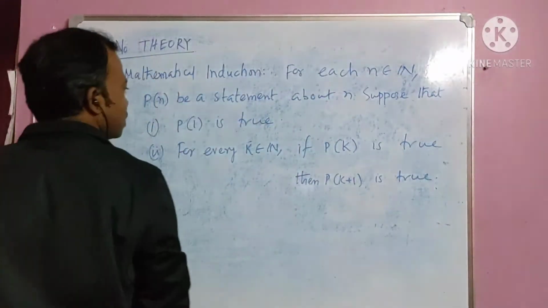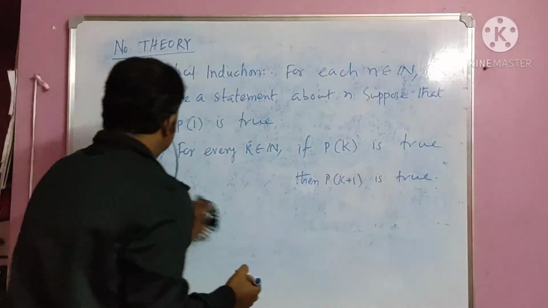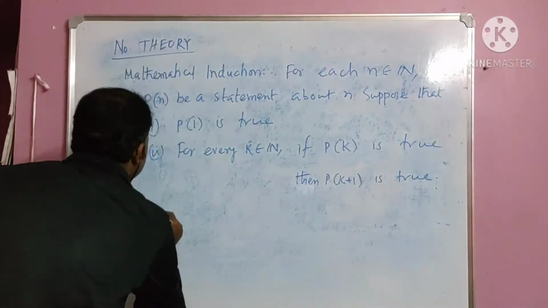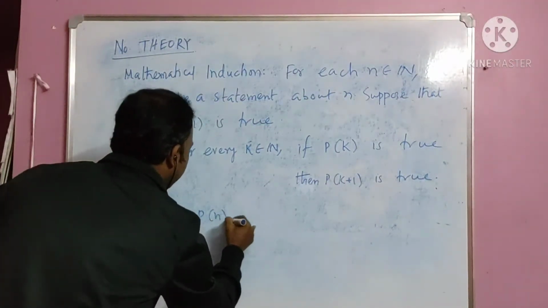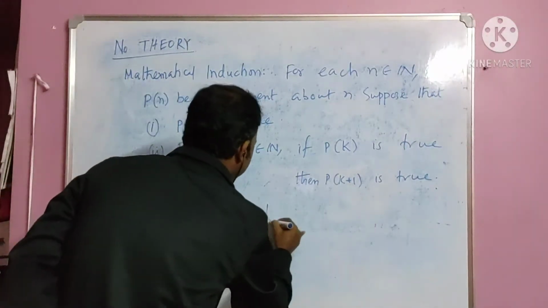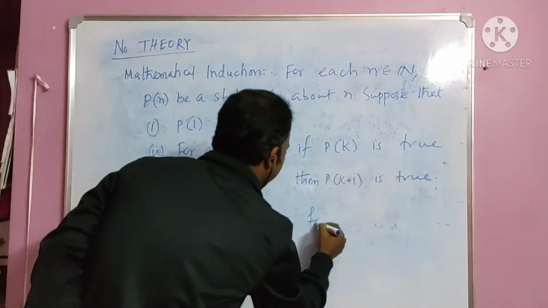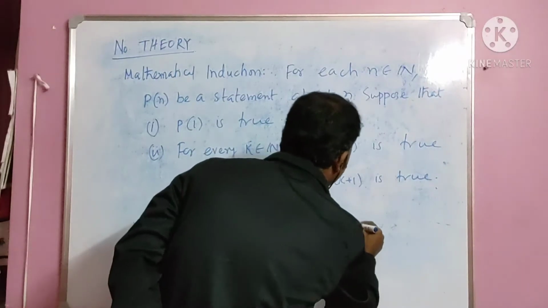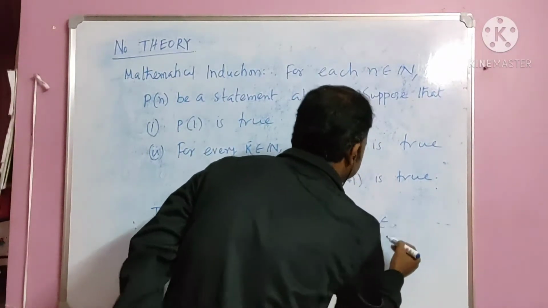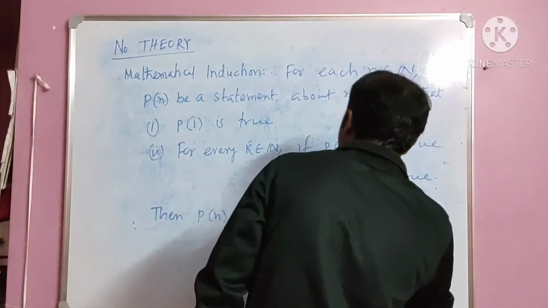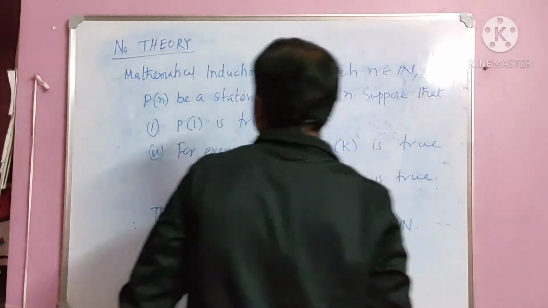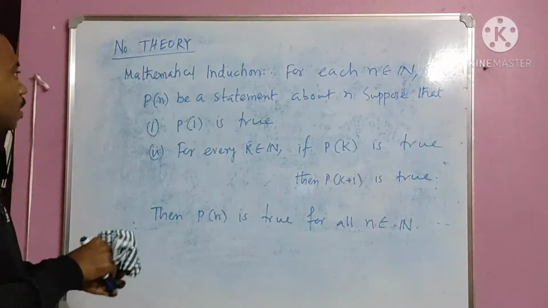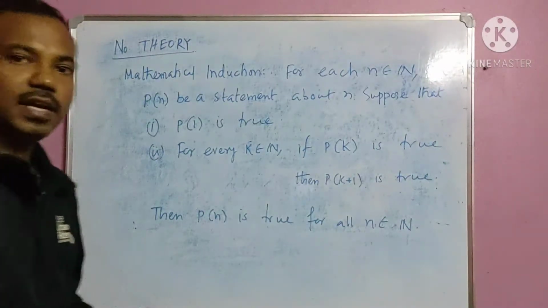So we have these two properties. Then what can we say? Then Pn is true for all n belongs to natural number. Okay, so we have written here.